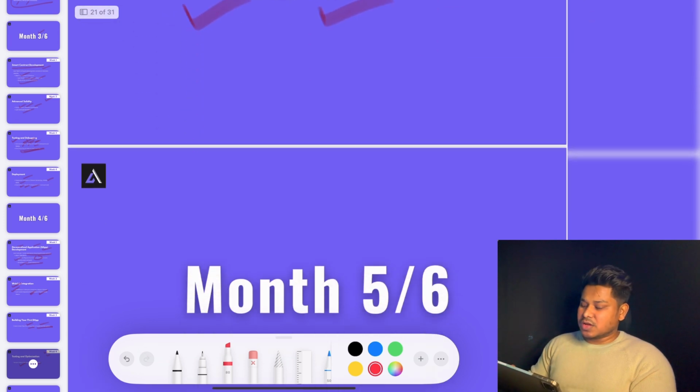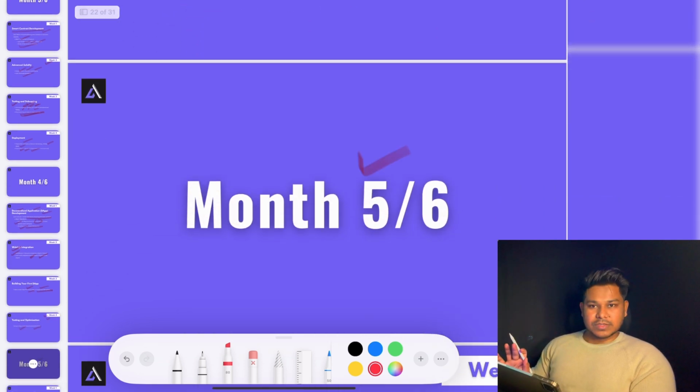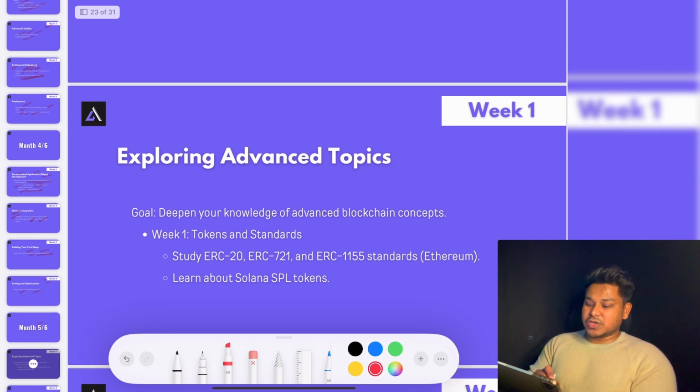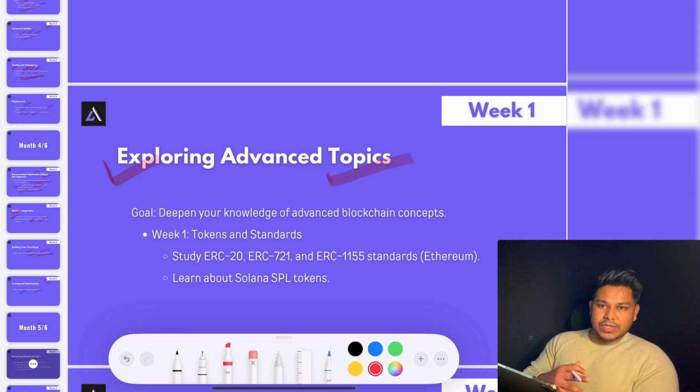Now we have to move to the fifth month. In this month, you have to focus on exploring topics, and this is going to be the advanced section. So far you have learned almost every single thing. You have gained a basic understanding. You have learned about the dApp, integration, smart contracts, programming languages, and how everything works. Now you have to learn about the advanced topics and the libraries we utilize on a regular basis for building software. We don't want to write the complete code. Sometimes we have to take other libraries in our smart contract to build functionality on top of that.